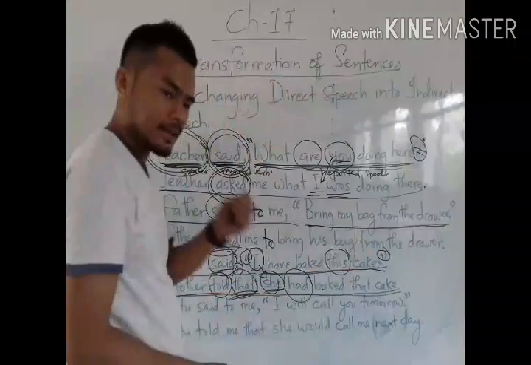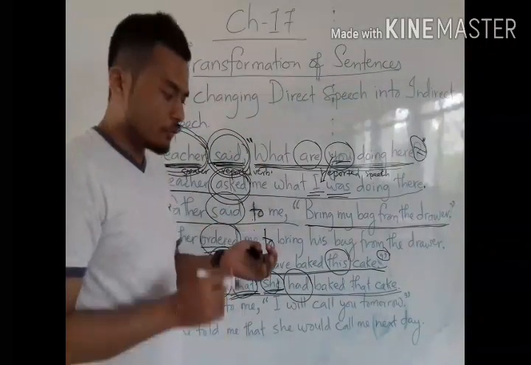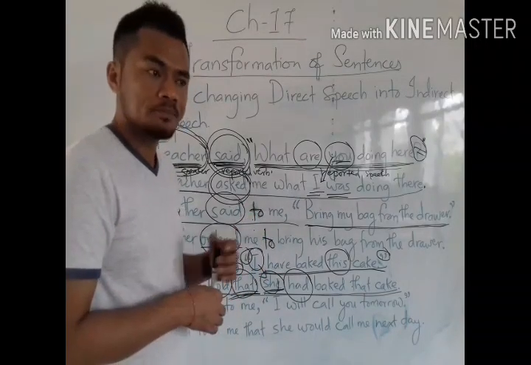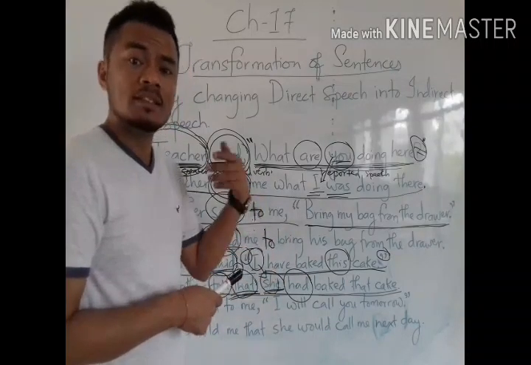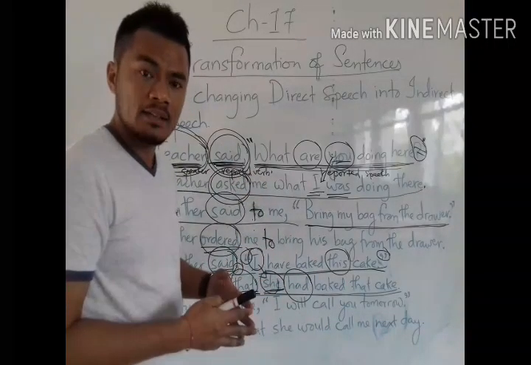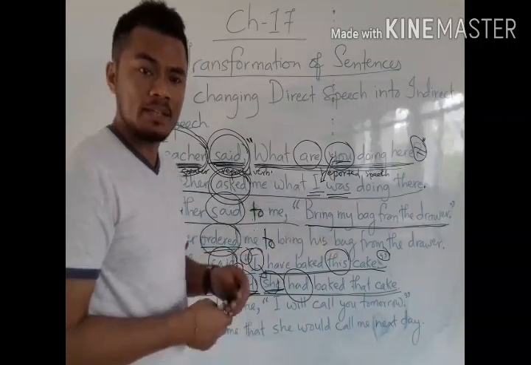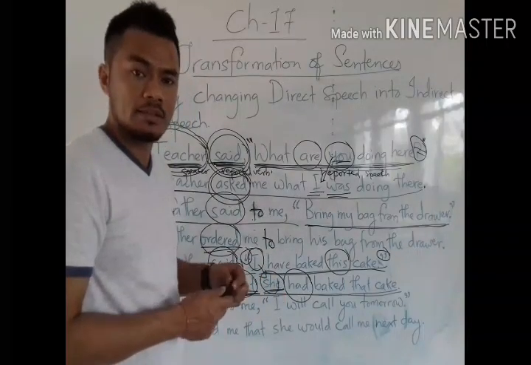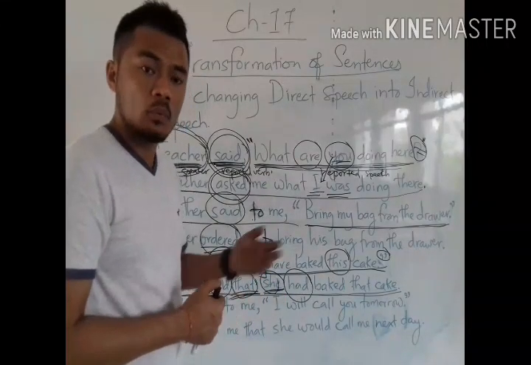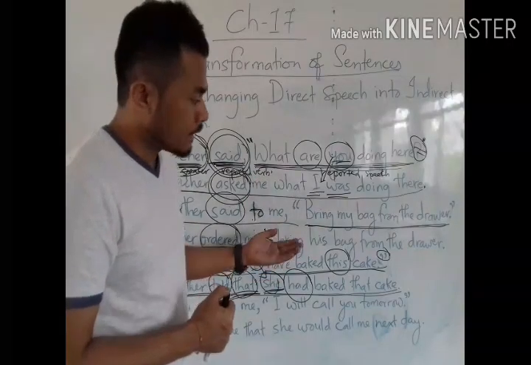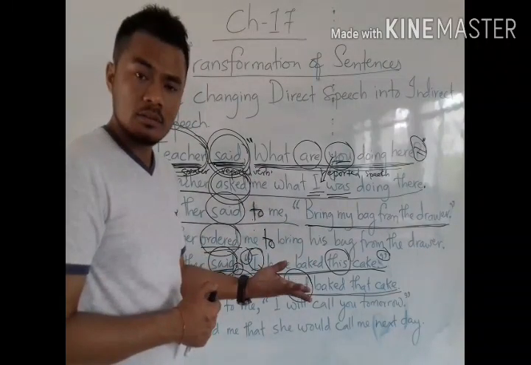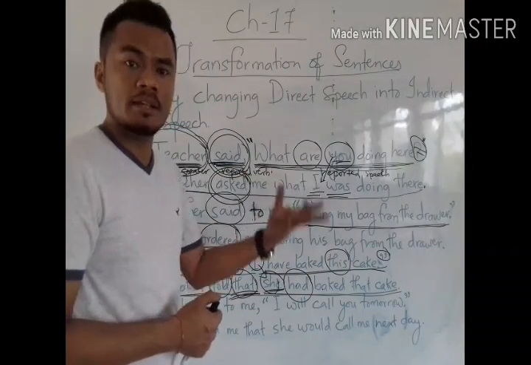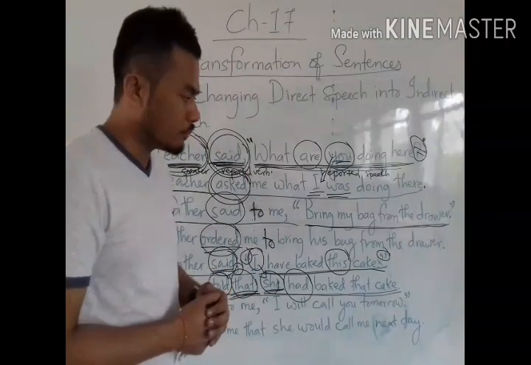This becomes that. See, there are some other changes about the expressions of time. Today becomes that day, tomorrow becomes the next day or the following day. Or today also becomes the same day. Yesterday becomes the previous day or the day before. This kind of changes. Now becomes then, and like this, this becomes that, these becomes those, here becomes there. This kind of changes we have to make.